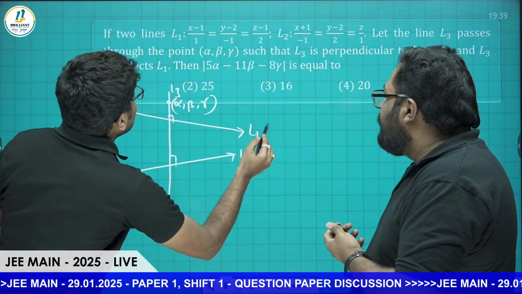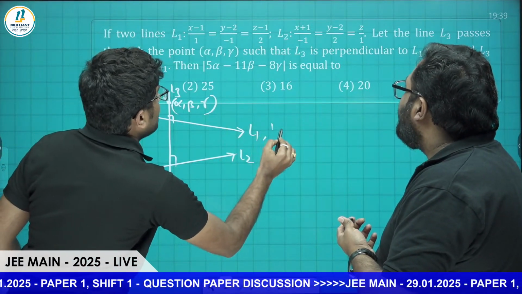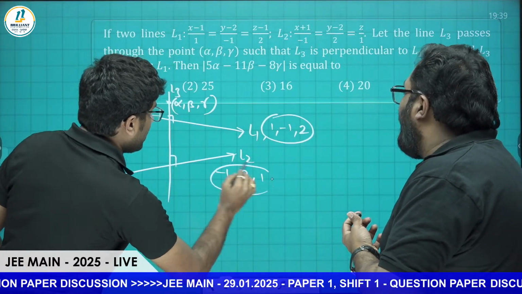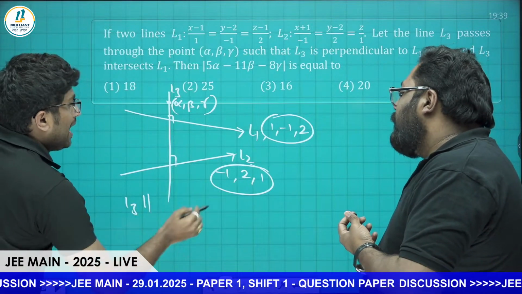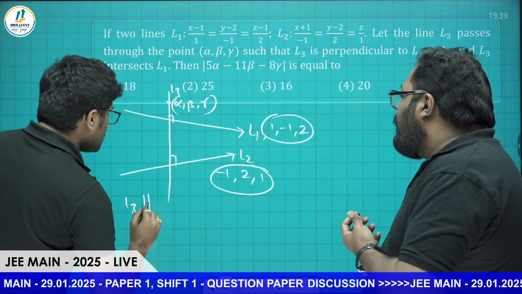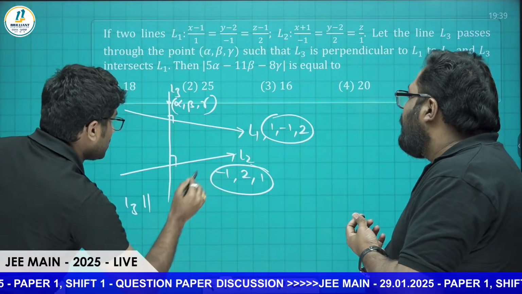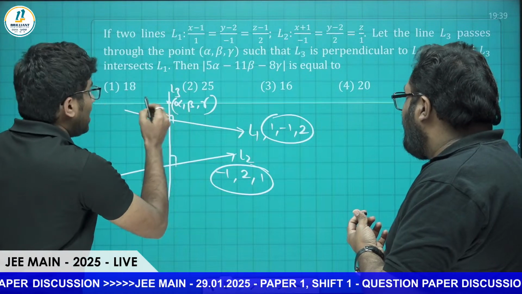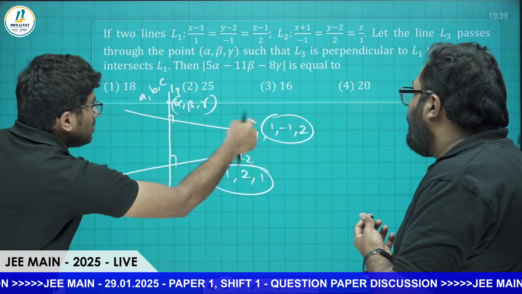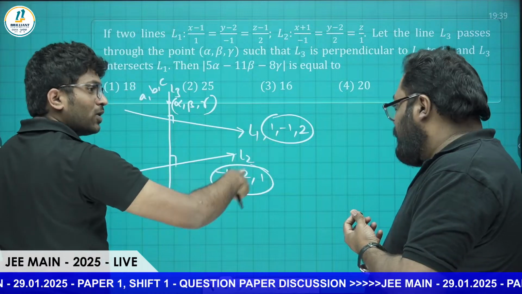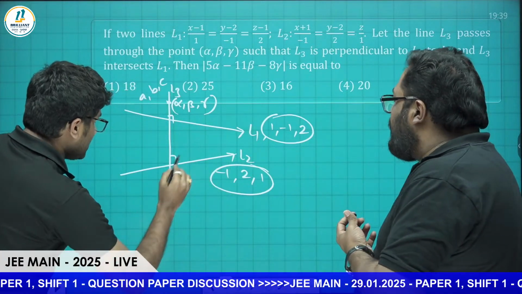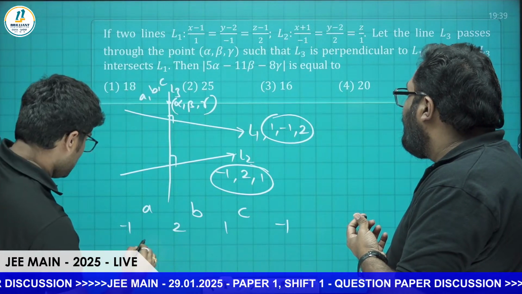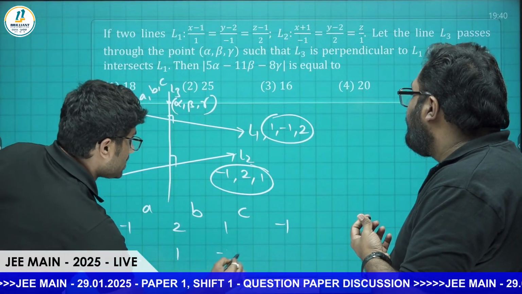The DRs of L1 are 1, minus 1, 2, and the DRs of L2 are minus 1, 2, 1. For sure L3 will be parallel to the cross product of these two DRs. So if the DRs of L3 are a, b, c, then (a, b, c) is parallel to the cross product of these two. You can take the cross product directly.